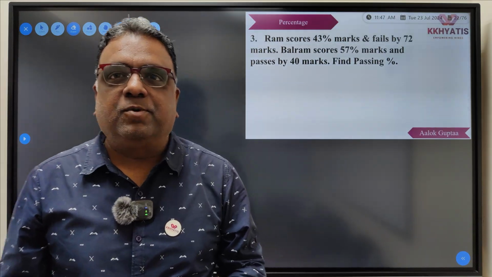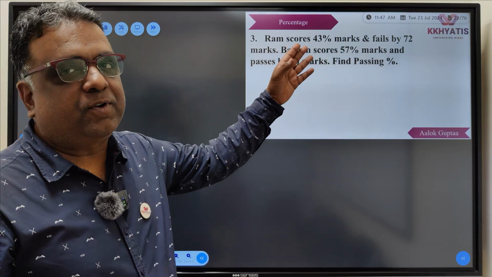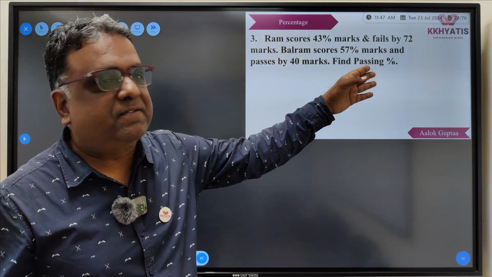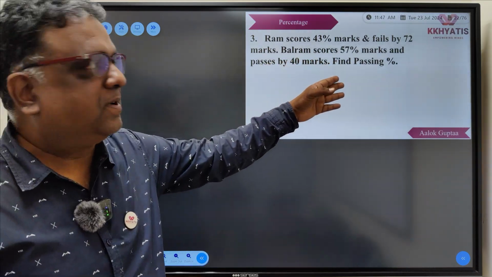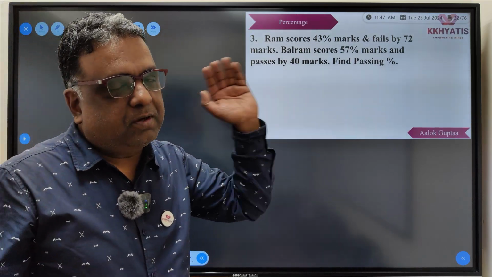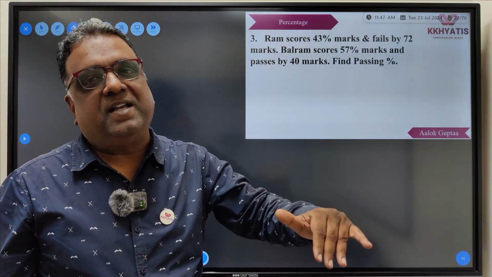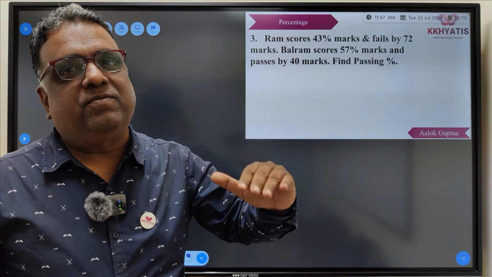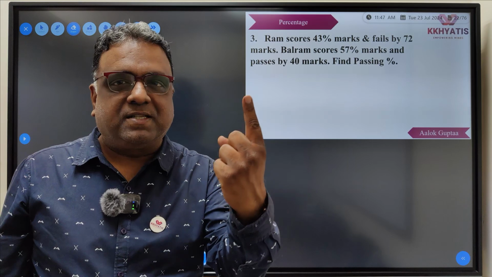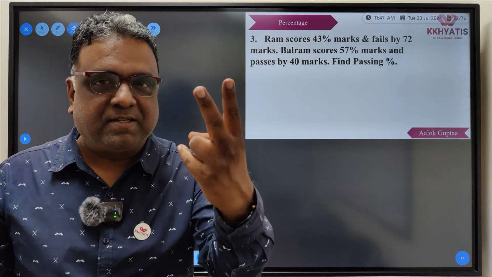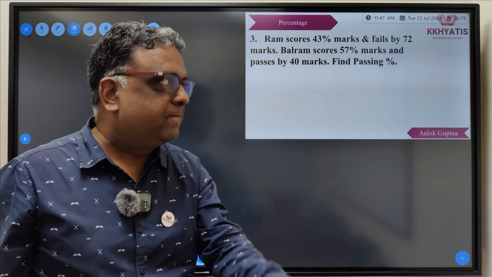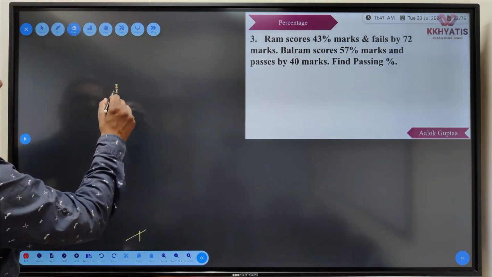Okay. So the third sum goes like: Ram scores 43% marks and fails by 72 marks. Balram scores 57% marks and passes by 40 marks. Find the passing percentage. So here the reference given is what they got and how much more or less it is than the passing marks. Then you have to find the passing percentage, which means here we have to find 2 things. We have to find the maximum marks and the passing marks. If you get these 2 things, then I will be able to find the passing percentage. Correct? So let us see how we solve this.